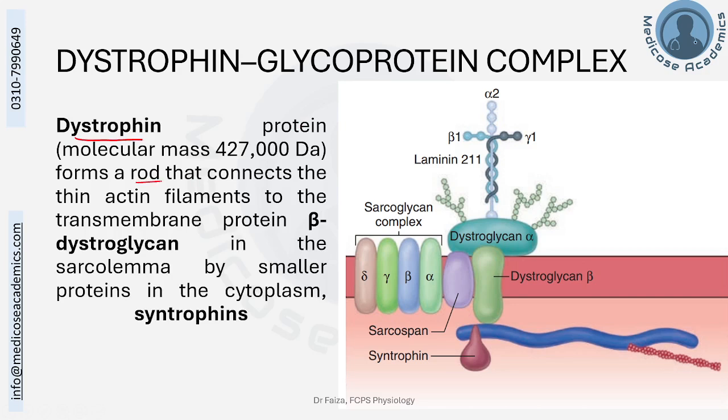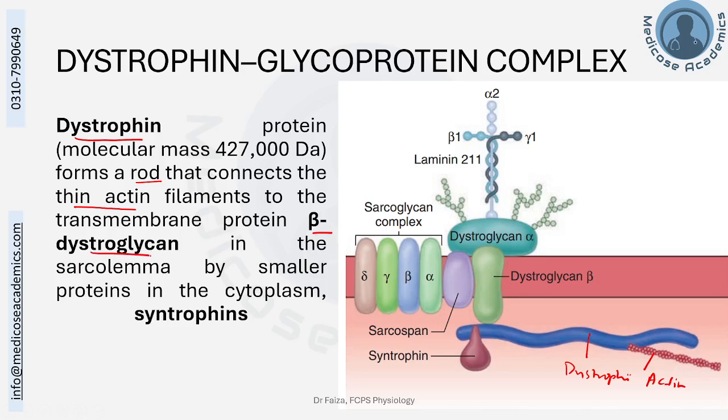It is a rod-like protein that connects actin filament to the transmembrane protein. So here this is the actin filament, and dystrophin is a rod-like protein which is attaching this actin filament to the transmembrane proteins. Which transmembrane proteins?